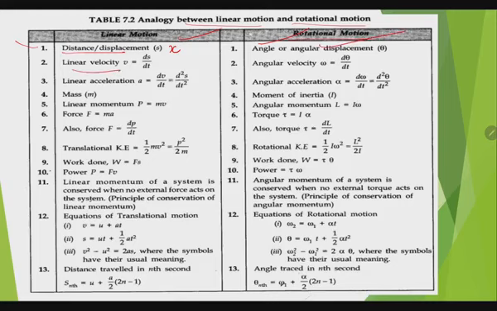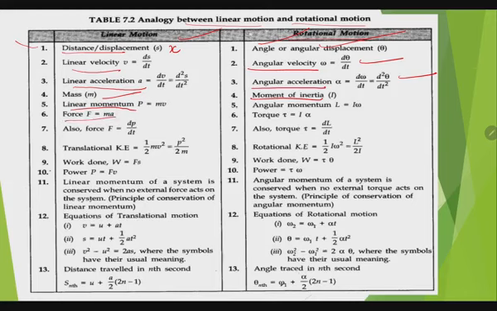Linear velocity v is ds upon dt or dx upon dt, angular velocity omega is equal to d theta upon dt. Linear acceleration a is equal to rate of change of velocity, angular acceleration is rate of change of angular velocity. Linear mass, here moment of inertia. So what is moment of inertia? It is the rotational analogy of the mass.